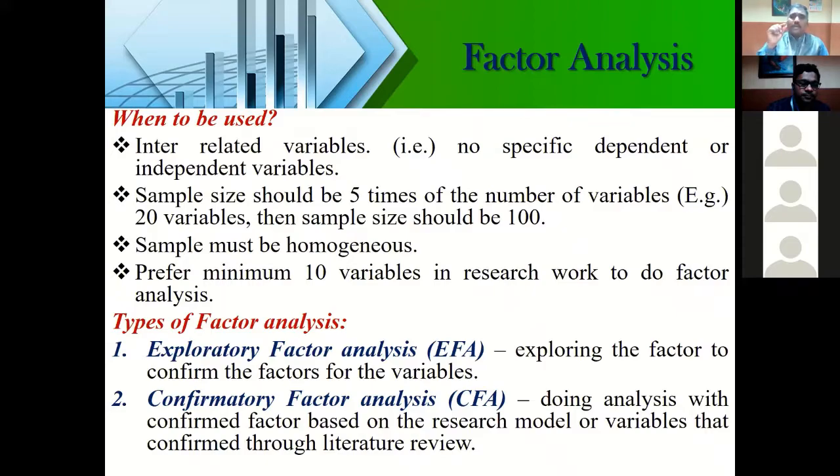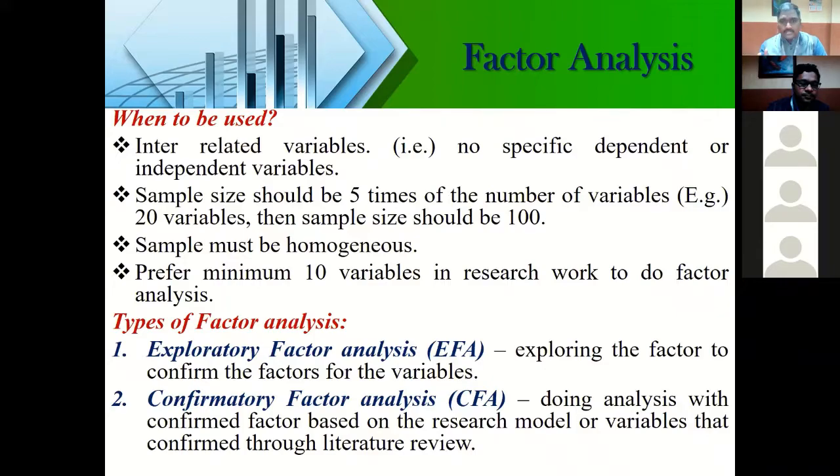It is not that one question is yes or no, one question is a 3-point scale, one question is a 5-point scale, one is an open-ended question, and all these items come under one factor. So can I use factor analysis? No. When you want to do factor analysis, ensure that whatever the items, items 1, 2, 3, 4, 5 under factor 1, items 6, 7, 8, 9, 10 under factor 2, all those items should be measured with a common measurement scale. That is the one and only condition for factor analysis.